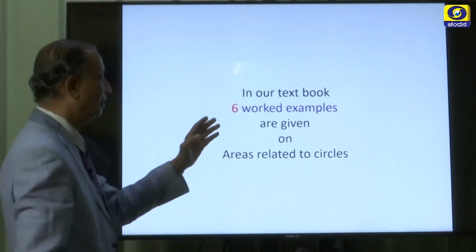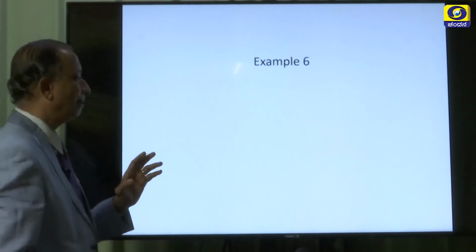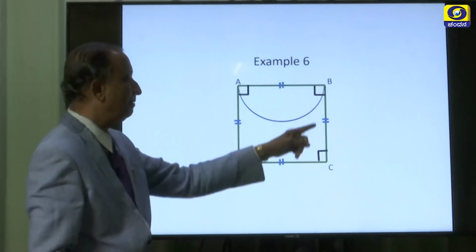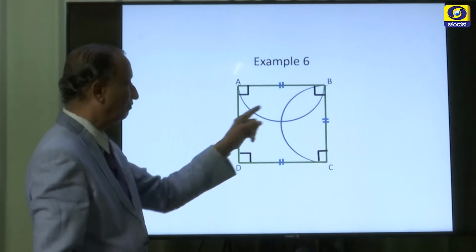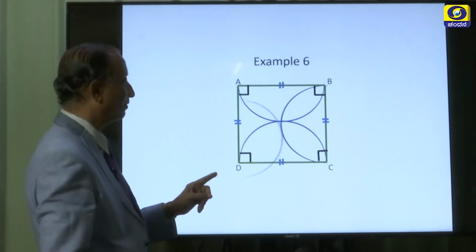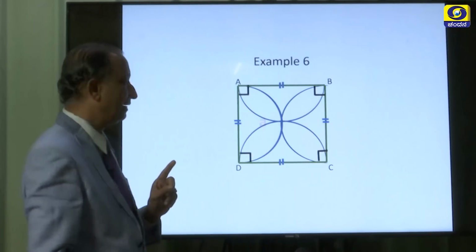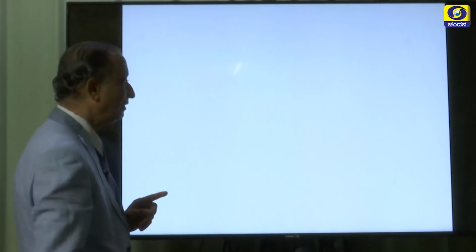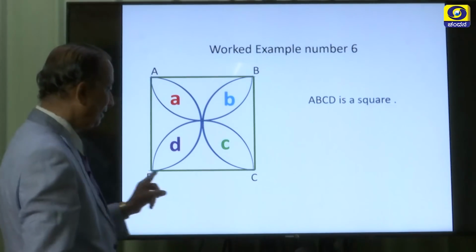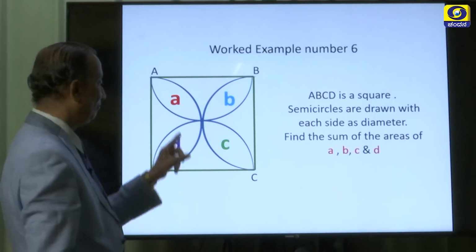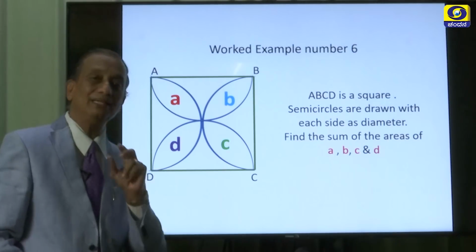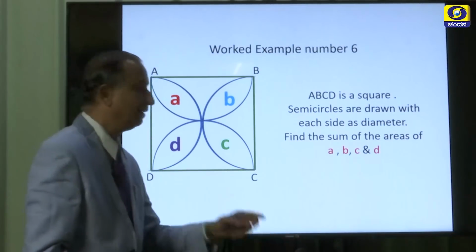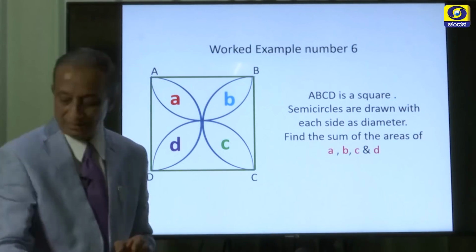Now, in our textbook there are 6 worked examples given on areas related to circles. Wonderful problems are there. So, let me take the last example, the 6th example, and it is this. Here is a square ABCD, and here are the 4 semicircles that have been drawn by making each side as the diameter. Let us call these areas A, B, C, D. Each side is 10 units, and we are interested in finding out the sum of the areas of these 4 regions, that is, A plus B plus C plus D is equal to?